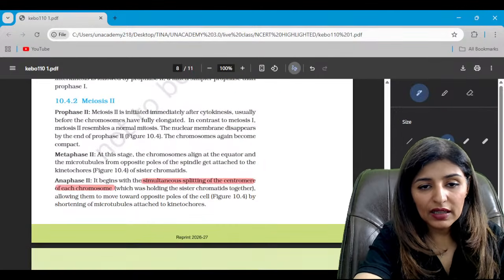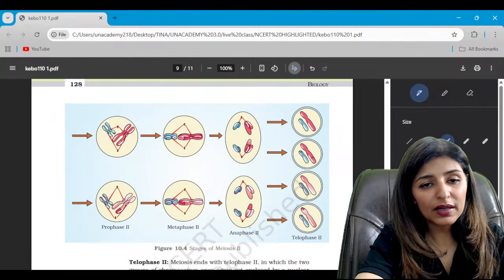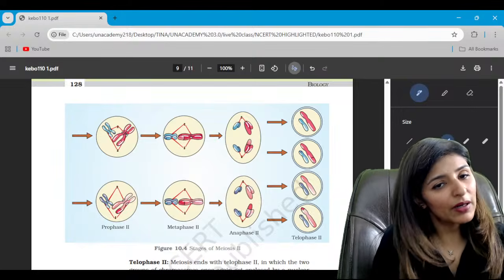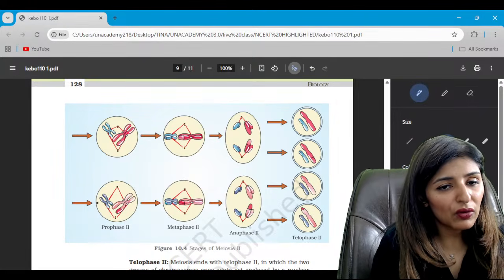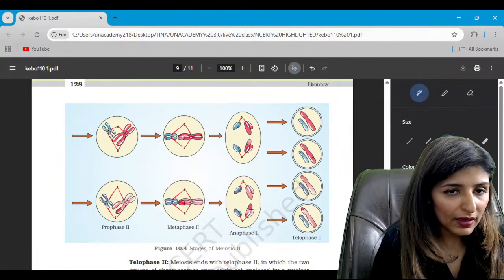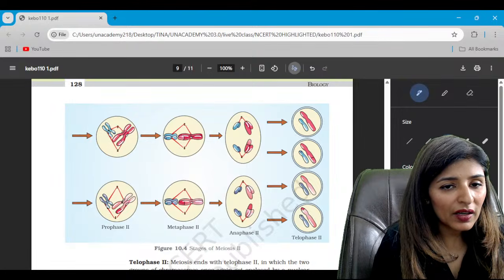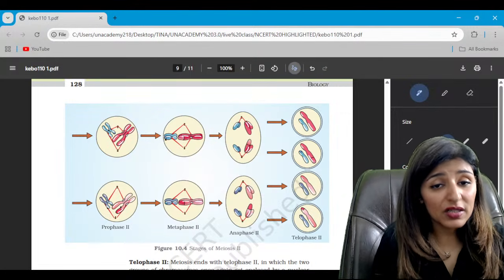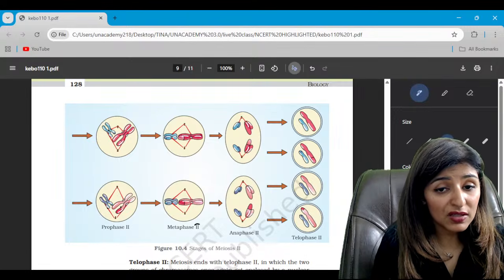Is that clear? While meiosis 2 represents the mitotic part only. So meiosis 2 is just like mitosis. So we have one out of each homologous pair, right? One blue here, one blue here, one red here, one other red here. So again, they've started moving towards the equatorial plate. So this is the metaphase 2.